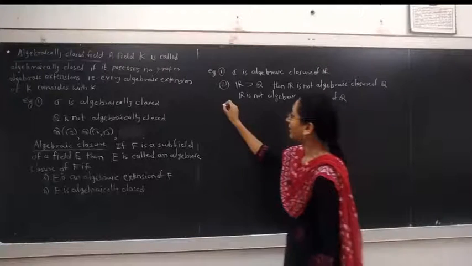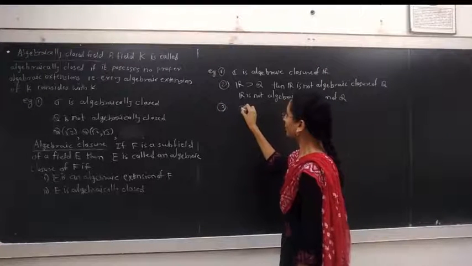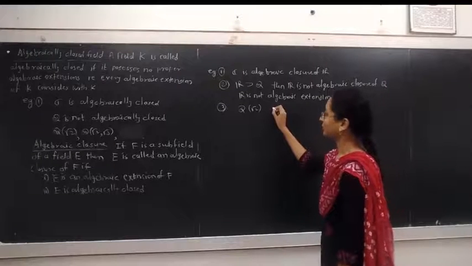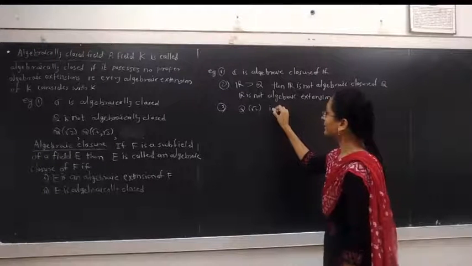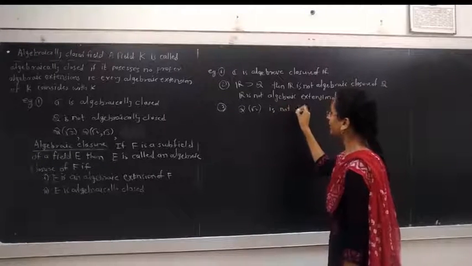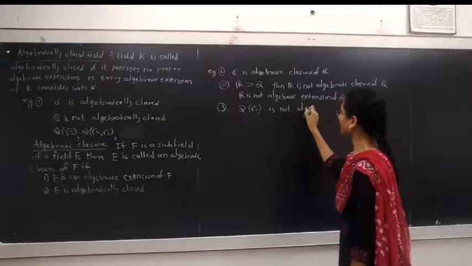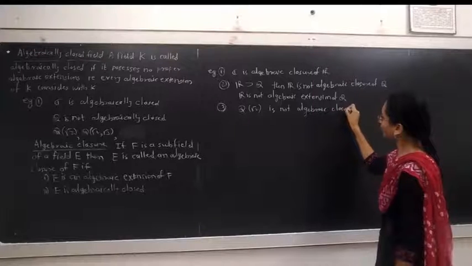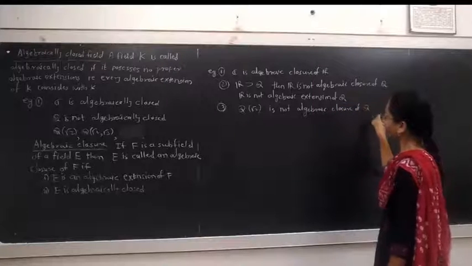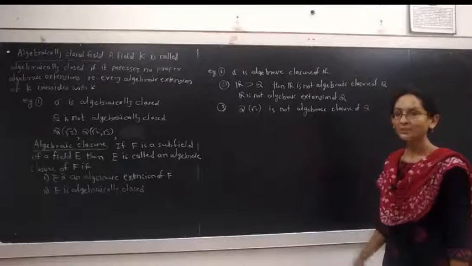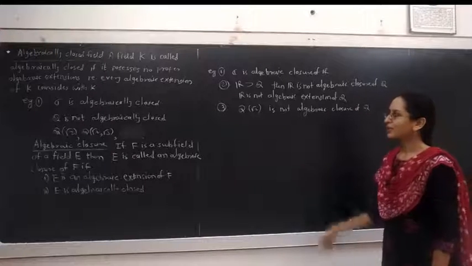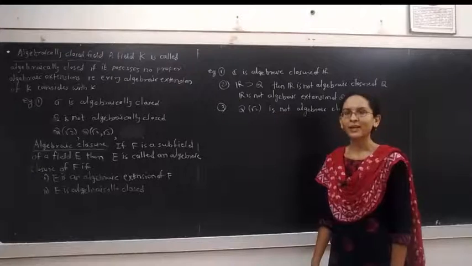Third example, if we take Q(root 2) as an extension field of Q, then it is not the algebraic closure of Q. Now Q(root 2) is an algebraic extension of Q, but it is not the algebraic closure of Q because Q(root 2) is not algebraically closed.